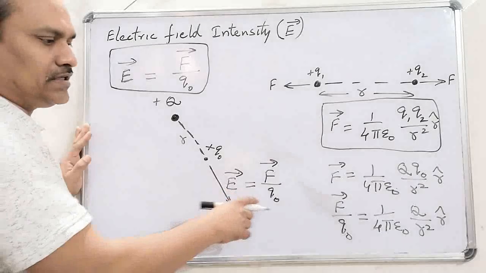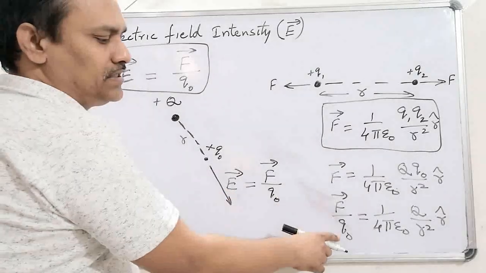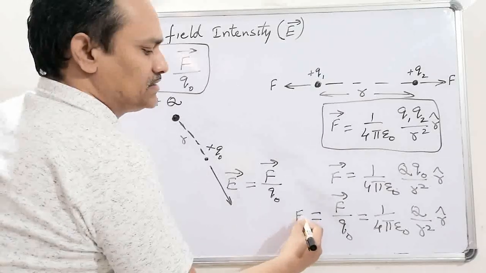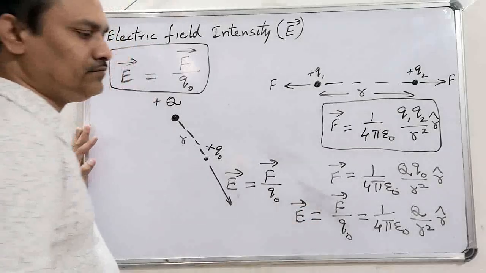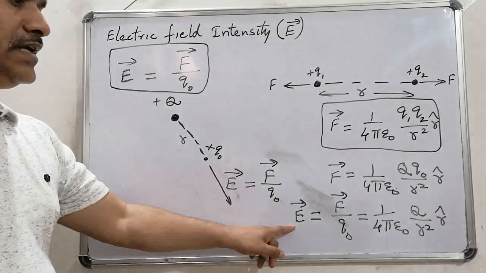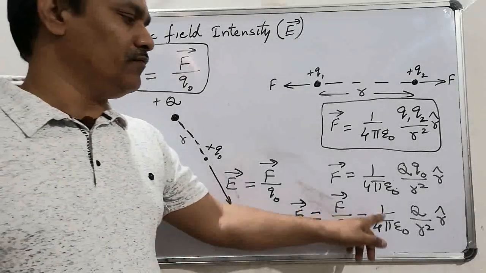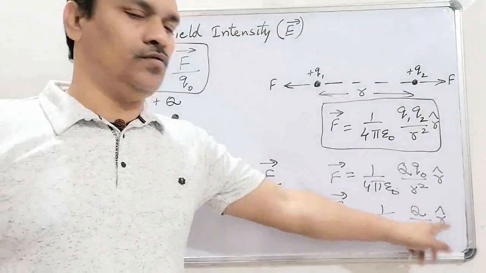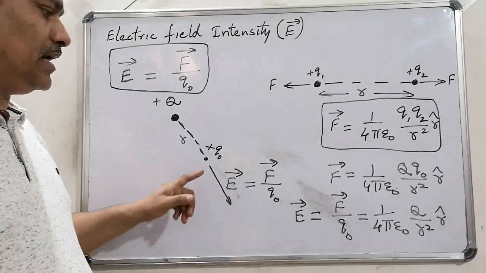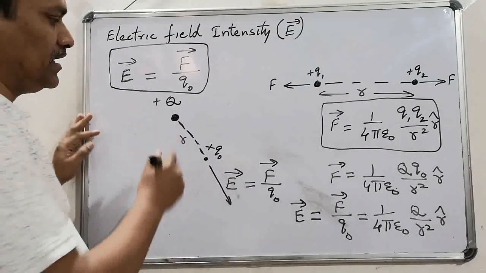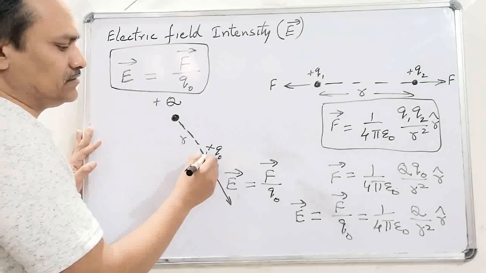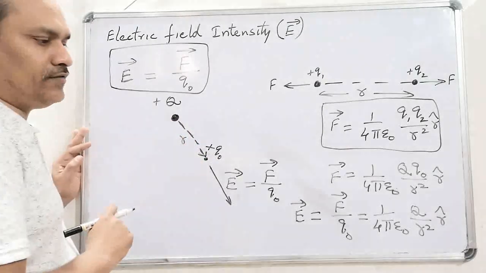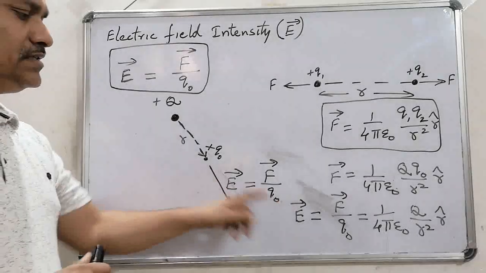According to the definition, this force experienced by the test charge is equal to electric field intensity at that point. So the electric field intensity is obtained by the formula 1 by 4 pi epsilon naught capital Q by R square into R cap, where R cap is the radially outward distance from the given charge to the point where the electric field intensity is obtained.